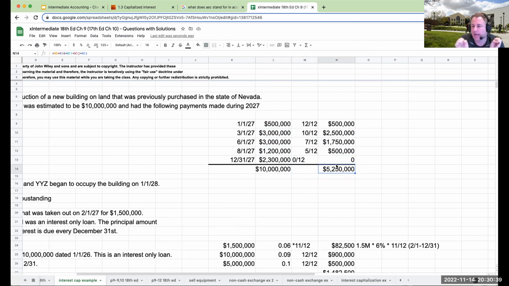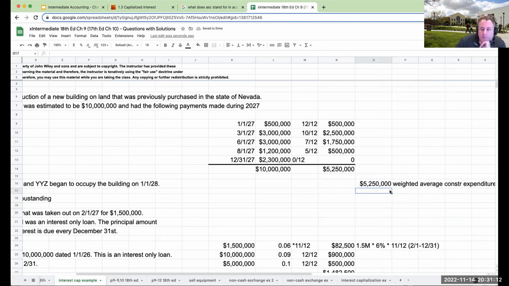So now that we have our weighted average construction expenditures, I'm ready to say, okay, what amount of interest do I use for this $5,250,000? Well, for the $5,250,000, which is going to be my weighted average, right over here is my weighted average construction expenditures. The first thing I'm going to need to do is say, okay, what construction specific indebtedness do I have? Well, I took out over here, I've got 1.5 million, right?